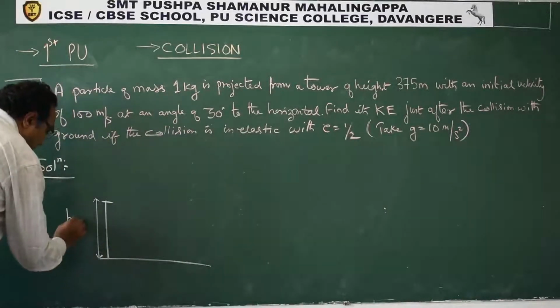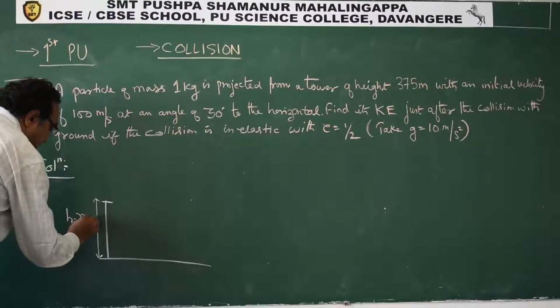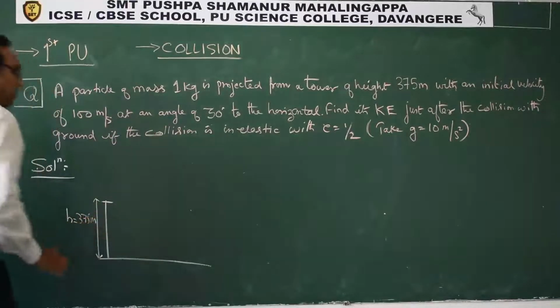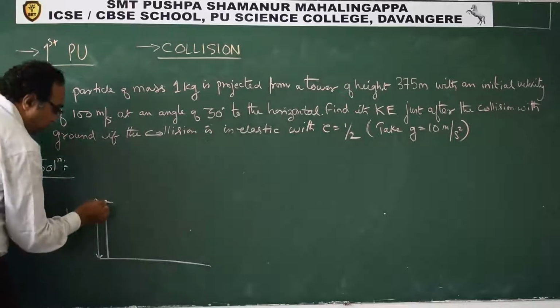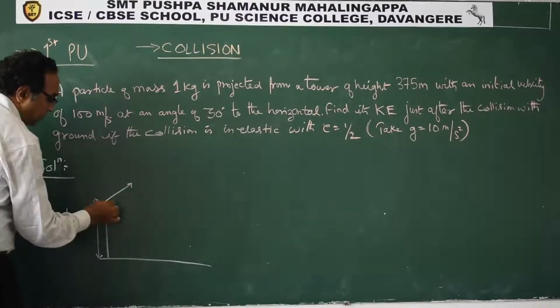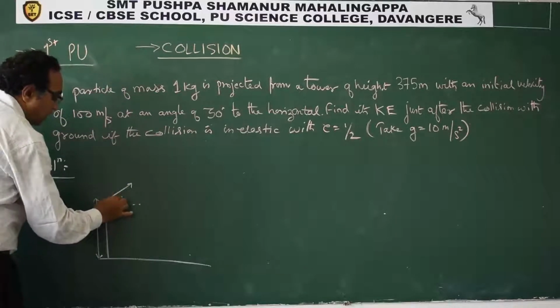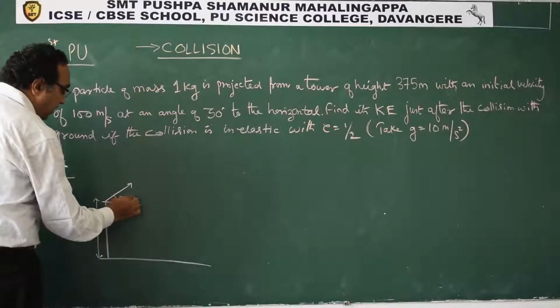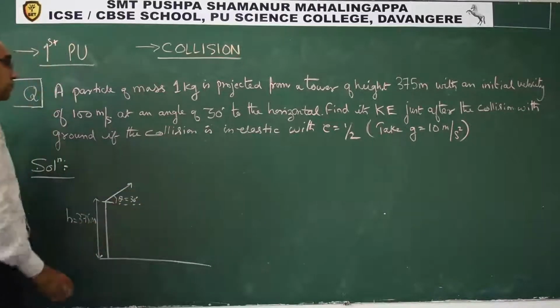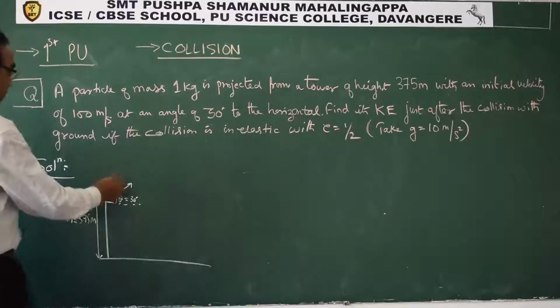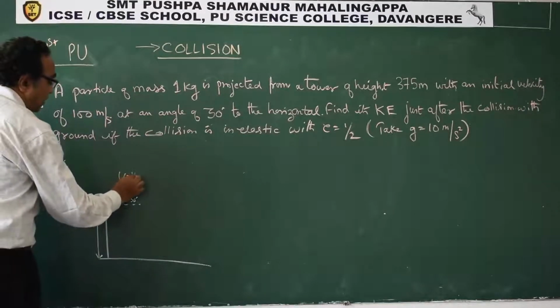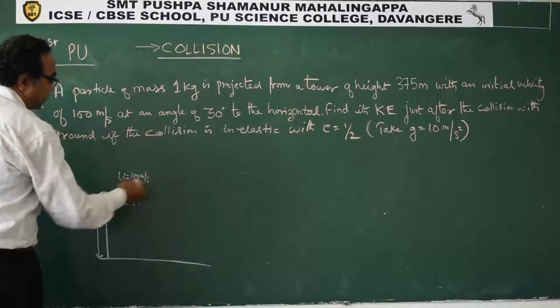This is your height, which is given as 375 meters. It says from here you are projecting an object. This angle is theta. Theta is given as 30 degrees. Initial velocity of 100 meter per second.